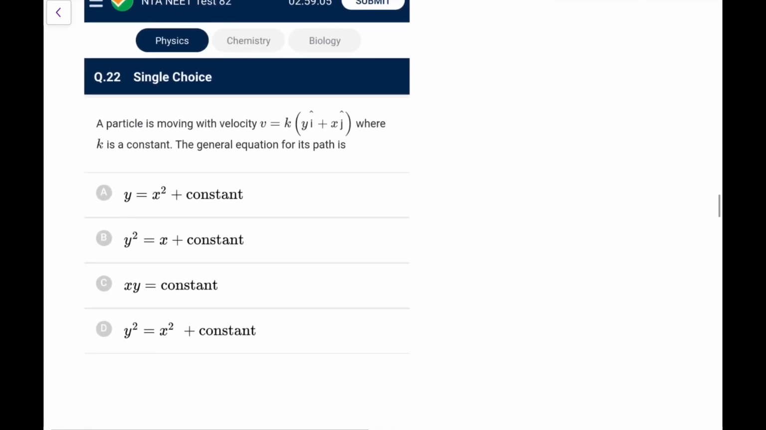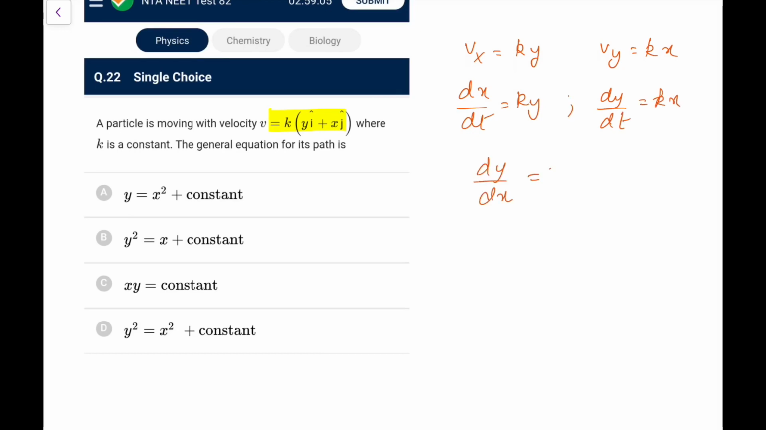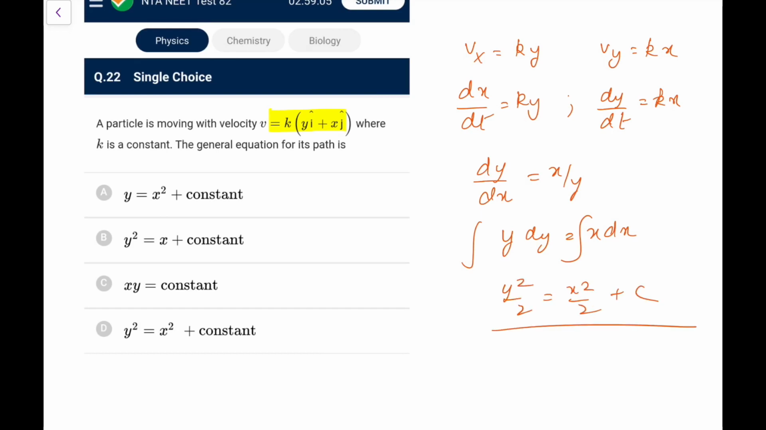Next, a particle is moving with velocity k times y i cap plus x j cap, where k is a constant. The general equation for its path is, okay. So how can we do this? Now what I can say here, Vx is k times y, Vy is k times x. This is dx by dt equal to ky, and this is dy by dt equal to kx. So if I divide both, I can write dy by dx is equal to x by y. So y dy is equal to x dx. Do the integration, that is y square by 2 is equal to x square by 2 plus c, that is y square equal to x square plus constant. Go by option D here.